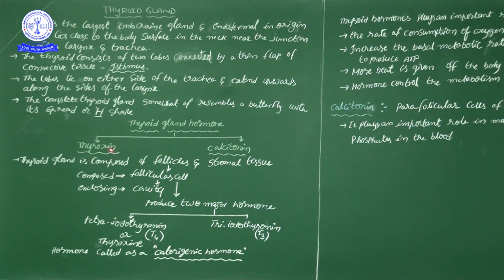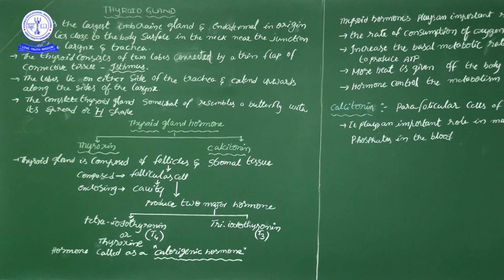The thyroid gland is composed of follicular cells, and these follicular cells release the thyroxine. Stromal cells are supporting cells. The follicular cells are arranged into a sac-like structure that encloses a cavity, and inside that cavity the thyroxine hormones are present.